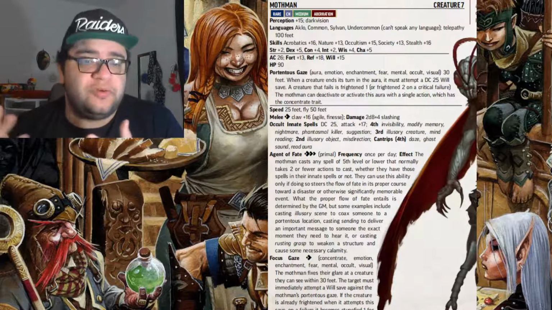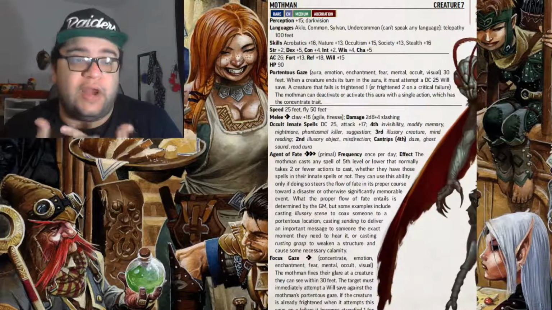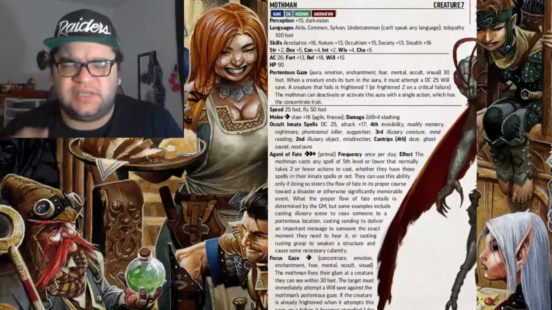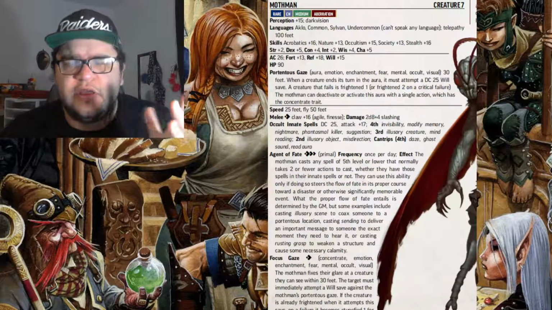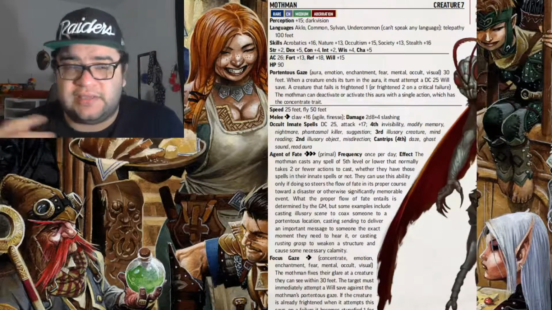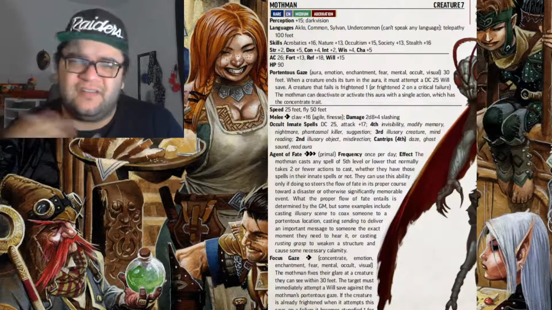If I was to homebrew Mothman a little bit, I would give him a ranged attack for 1 action. That way he doesn't have this floating action. Sometimes he has to cast a spell and he doesn't really have much to do other than fly, or if he has to fly twice to get in reposition, he has this floating action that he doesn't have much to do with, because Focus Gaze, it's still only a 30-foot range.